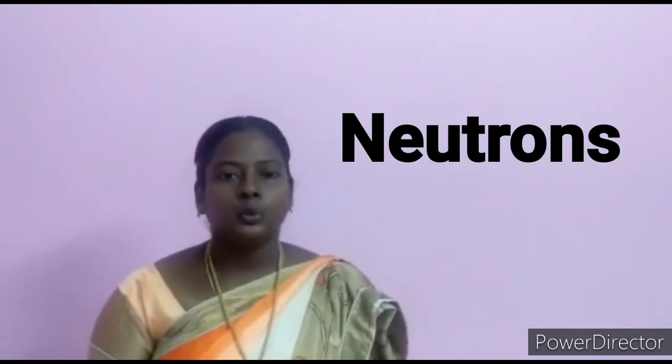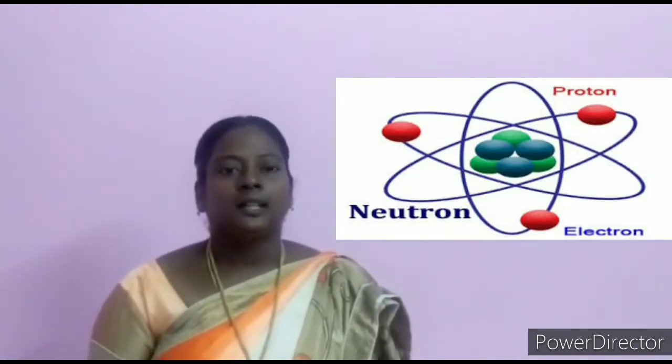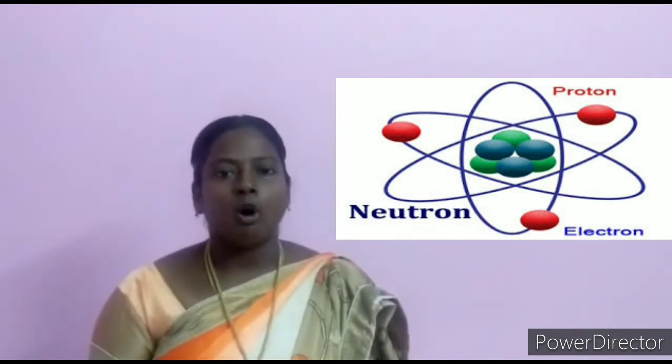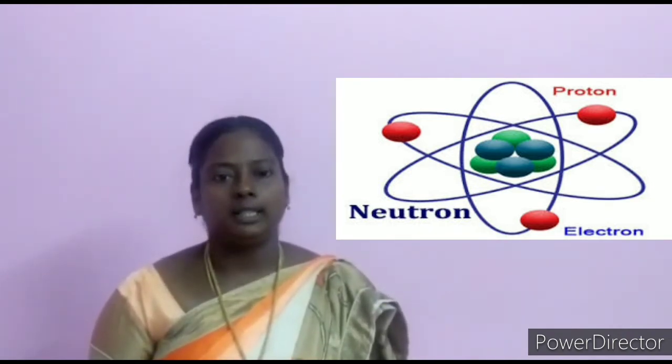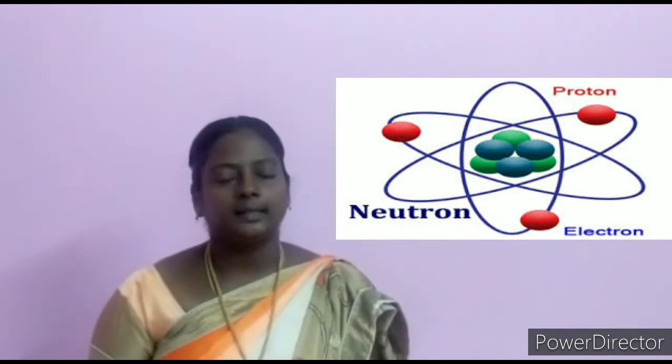A neutron is a neutral subatomic particle that is a constituent of every atomic nucleus except ordinary hydrogen. A neutron's main function is to attract each other and keep the nucleus of an atom intact. Neutrons were discovered by James Chadwick.